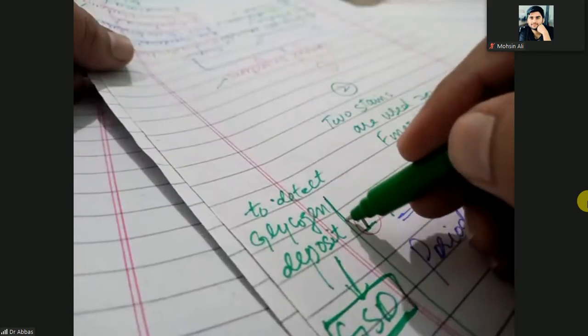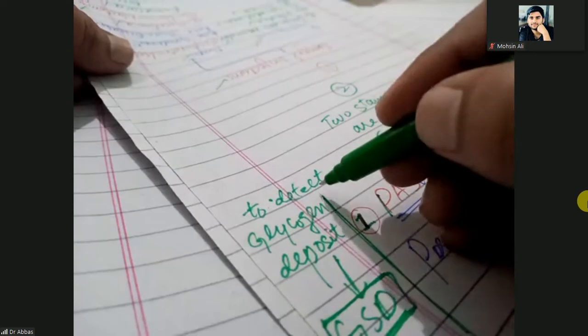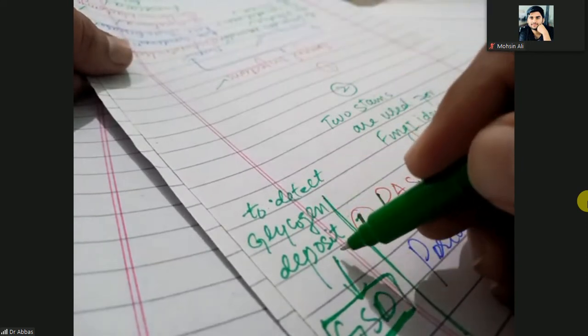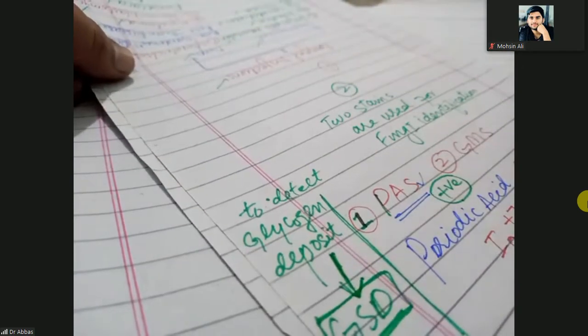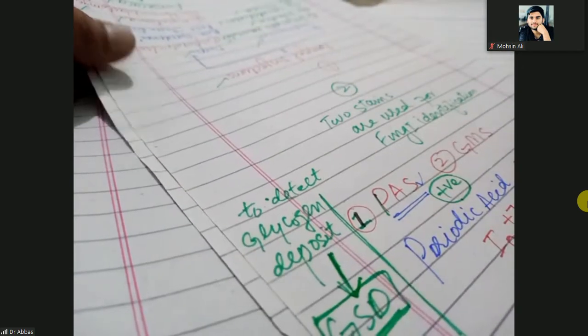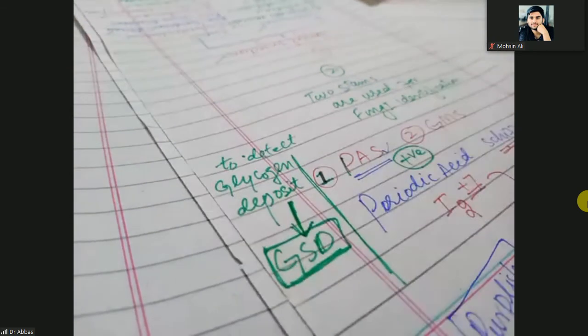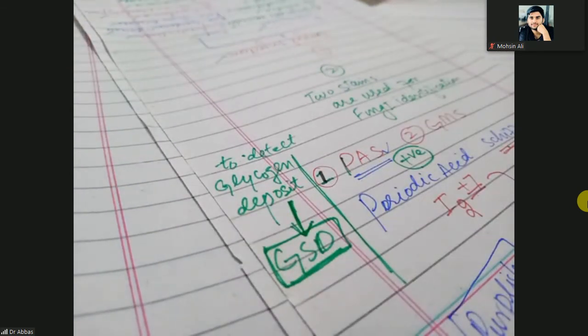PAS stain is also used to detect the glycogen deposit when glycogen storage disease is suspected.